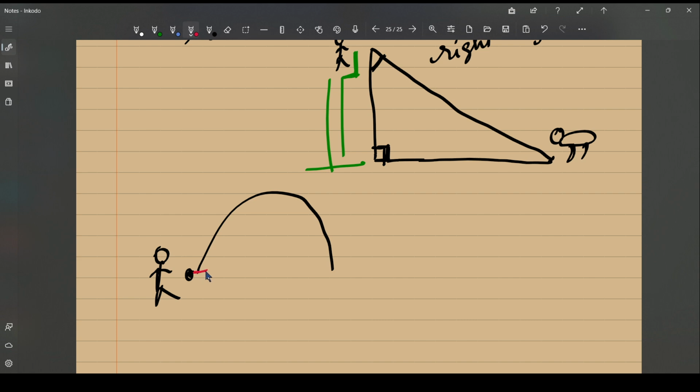Suppose this is the ground. Once again, I am ignoring his height. He makes an angle with the ground, and an angle is created here. So triangles are formed even in curves. This is quite interesting, isn't it?